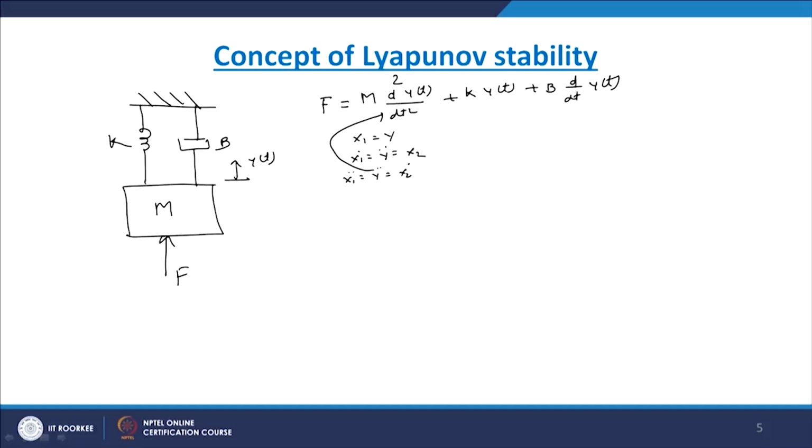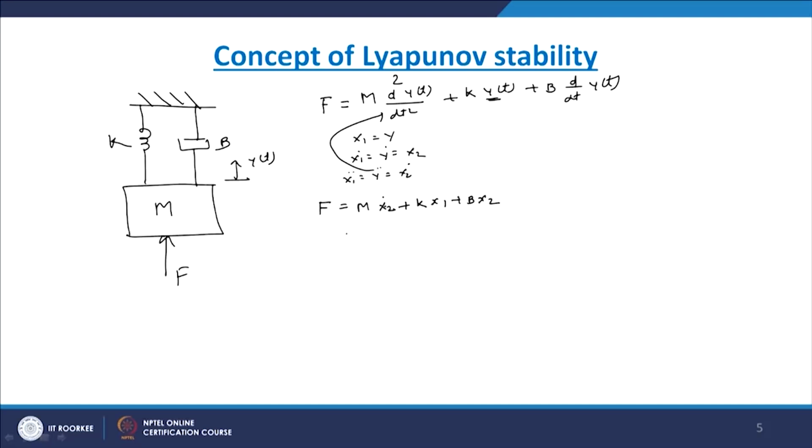Now we can represent the equation in this way: F equal to m d square by dt square of y of t, that is x2 dot, plus k into x1, plus b into y dot, that is equal to x2.